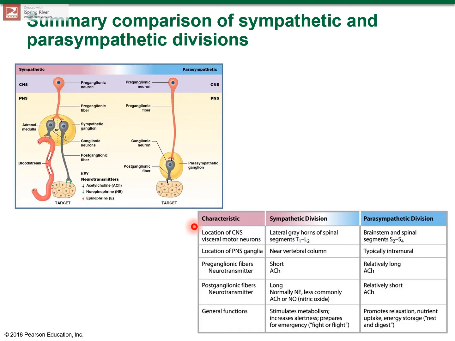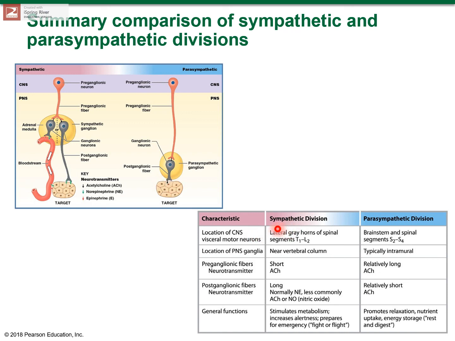All right, so this picture basically summarizes the differences and similarities in the sympathetic and parasympathetic divisions. Over here, you see the sympathetic division. Keep in mind, the sympathetic will help you in the fight or flight response. Parasympathetic is the rest and digest response. In the sympathetic nervous system, the ganglia are present closer to the vertebrae, whereas in the parasympathetic division, the postganglionic fiber synapses closer to the target organ or inside the walls of the target tissue.